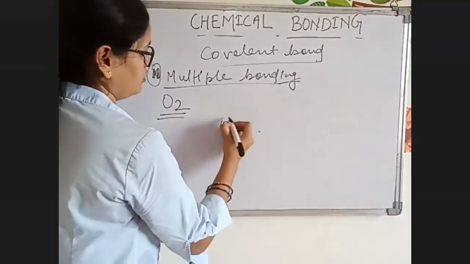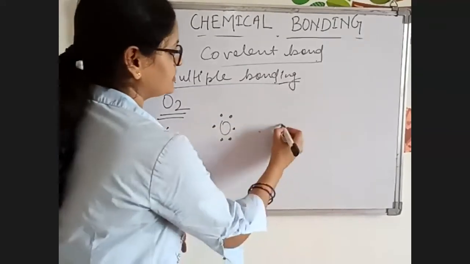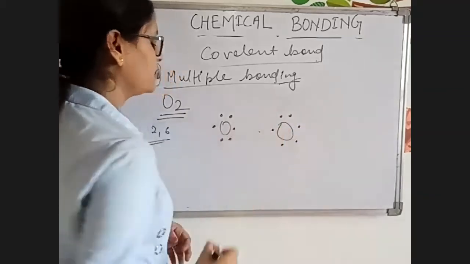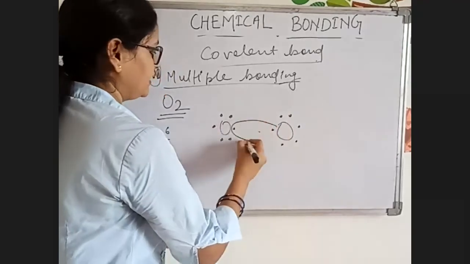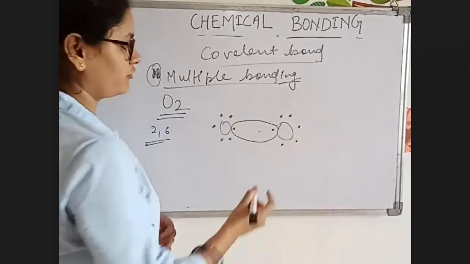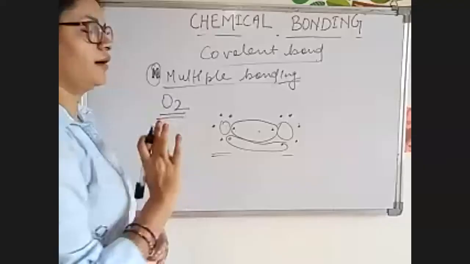Now O2. Valence electrons are 6 according to the configuration, so there will be 6, and for the other oxygen also 6. Now what happens? Initially they will share one electron, but the oxygen is still not stable. So what will it do? Again it will share one more electron. Now this oxygen also has its octet completed.